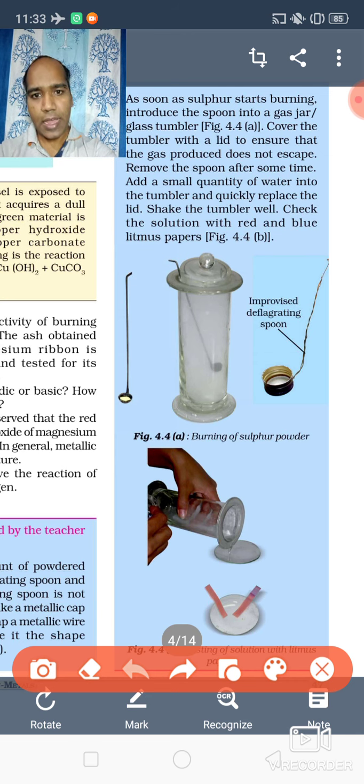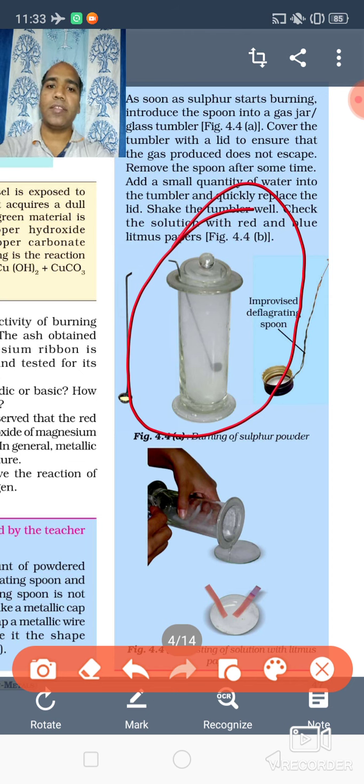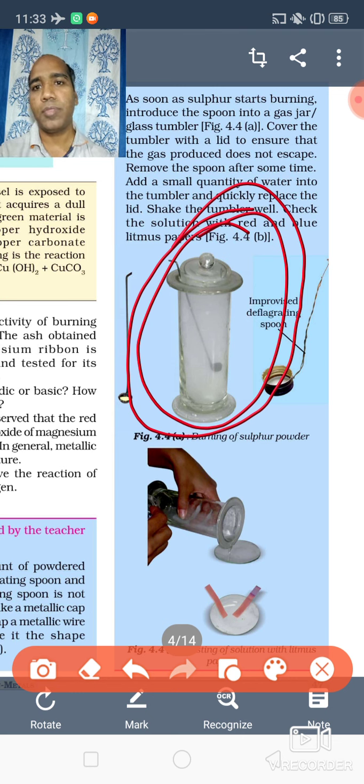You burn it and keep the burnt part in a jar, and mix water into it. Then the burnt part of magnesium becomes the oxide of magnesium. Mix water into it and shake it. So the water and oxide of magnesium both will mix together.